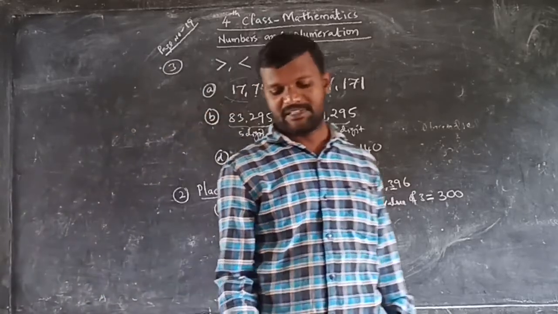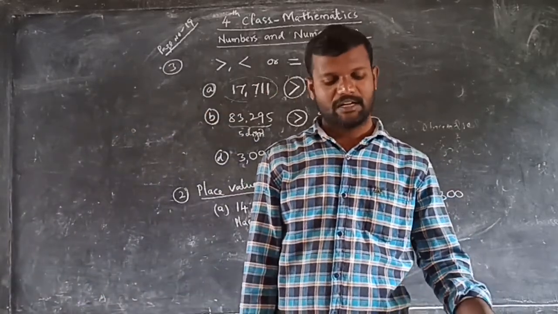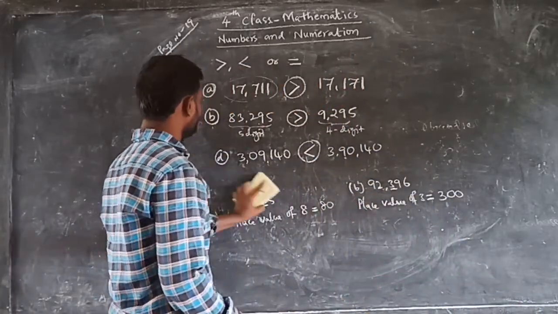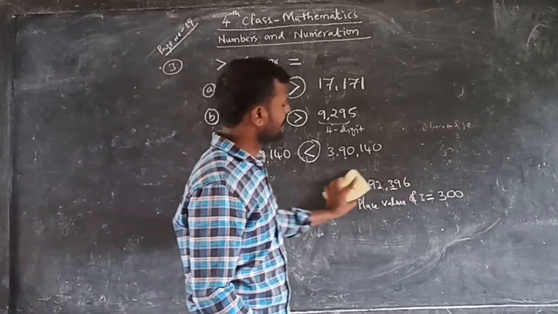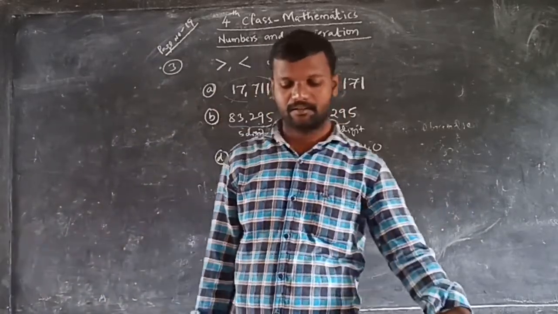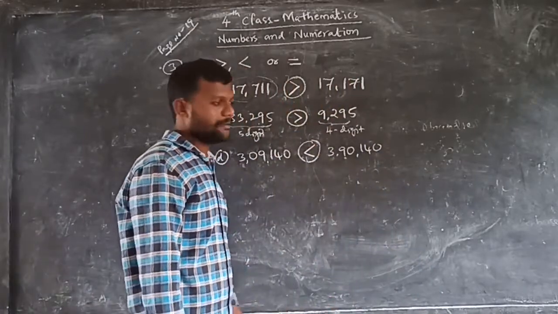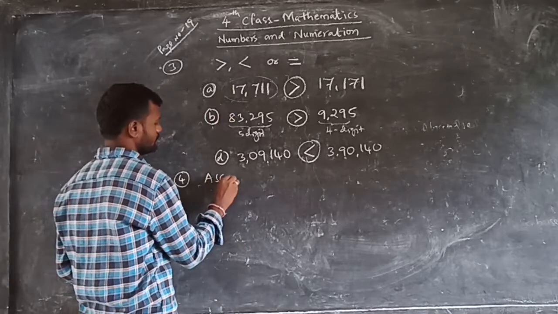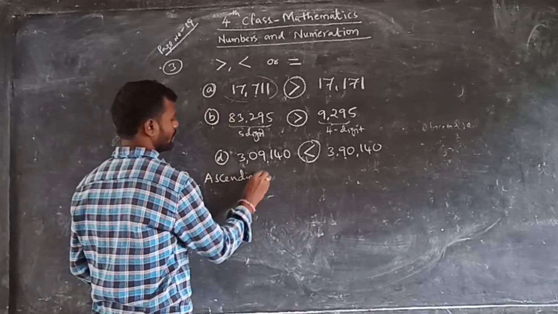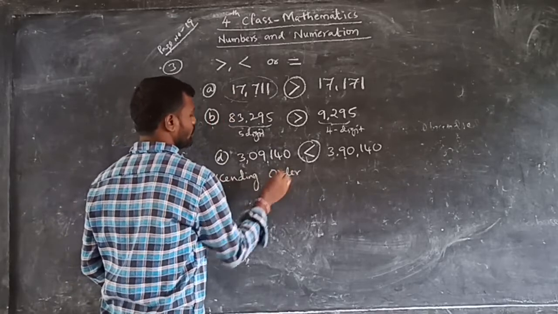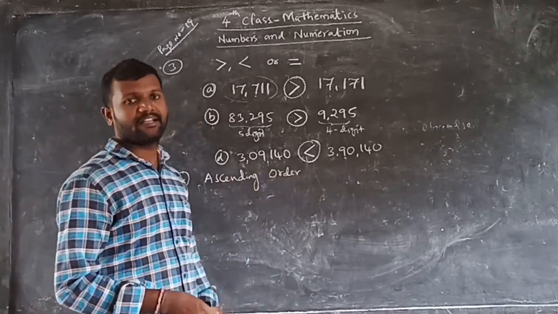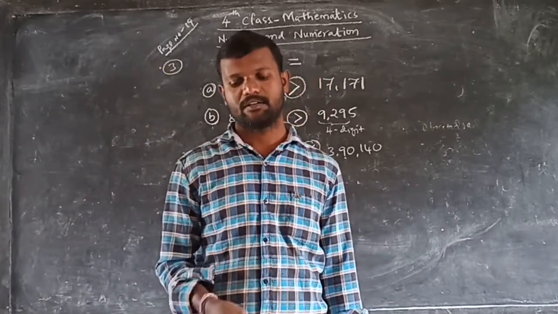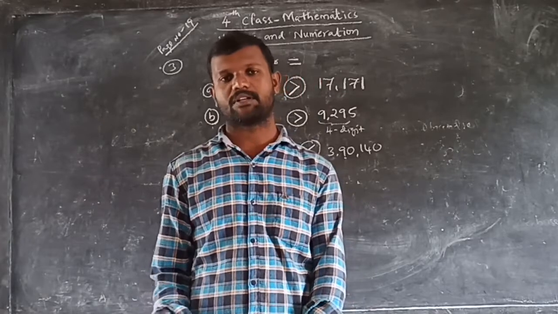Right? This is the miscellaneous exercise, third bit. After writing the third bit, next the fourth bit. What is the fourth bit? Arrange the numbers in ascending order. Okay. Arrange the numbers in which order? Ascending order. That is the fourth bit. What is ascending order? Ascending order means from smaller number to bigger number we have to write.